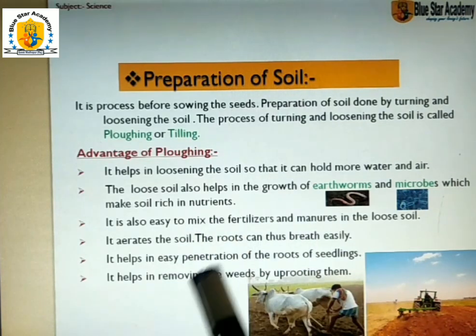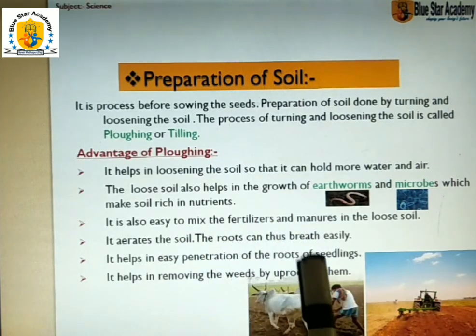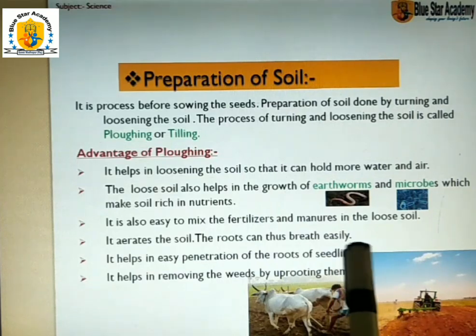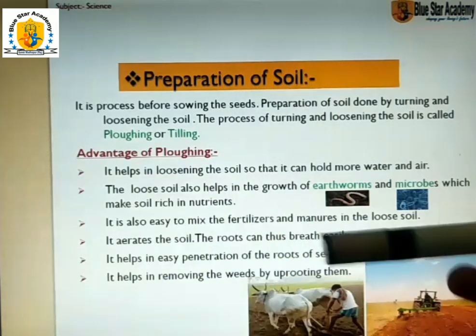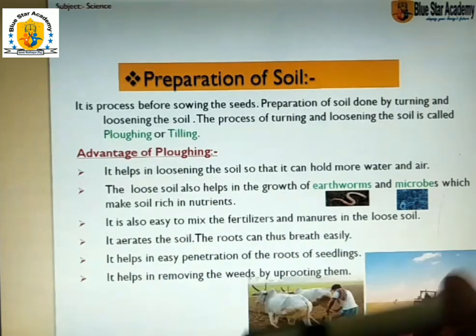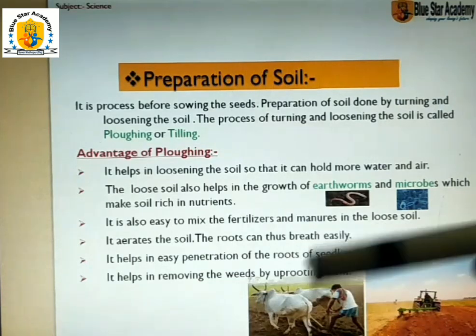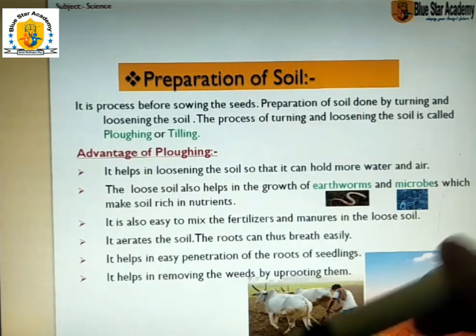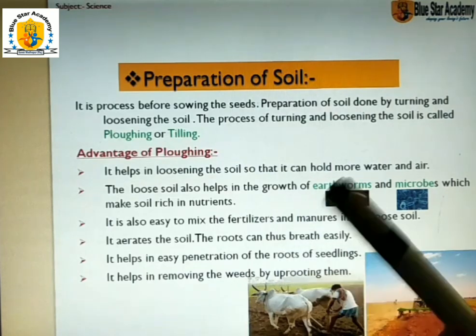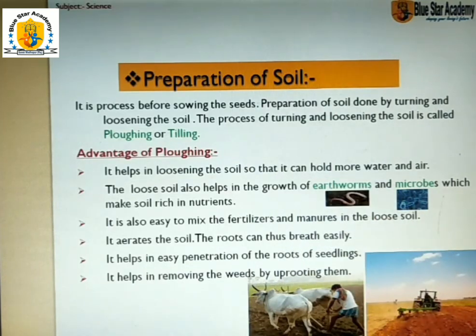It helps in easy penetration of roots of seedlings. After germination, plants are called seedlings. The roots of plants go deeper and deeper, penetrating easily because of the loosening of soil.